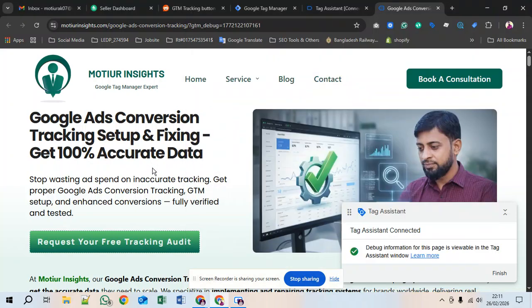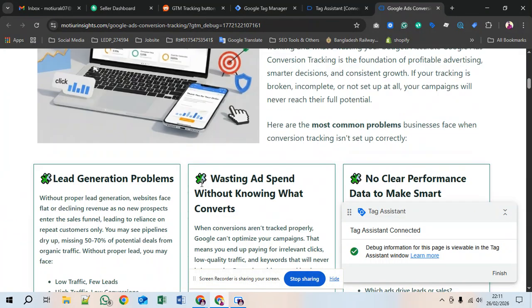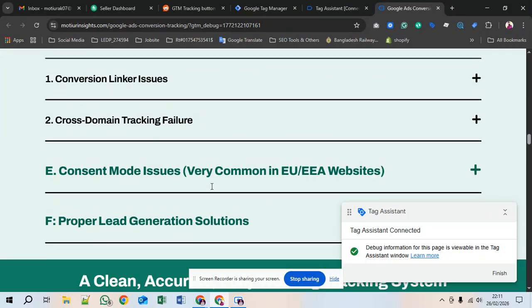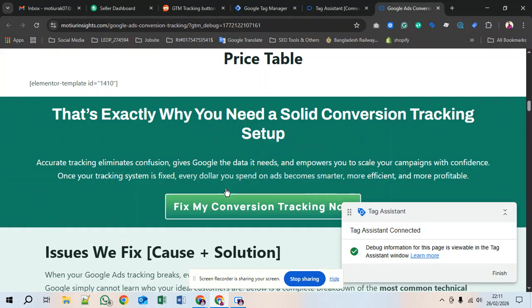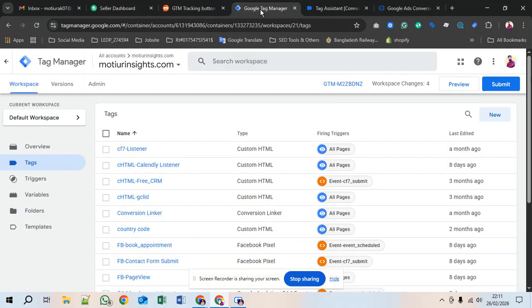Hi, I have seen many people are struggling with button click tracking. This is my website, and you can see I have different types of button. So I'll show you a simple solution that you can track button in an accurate way. Just follow what I do.